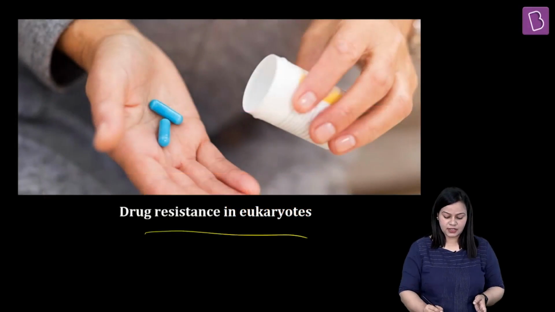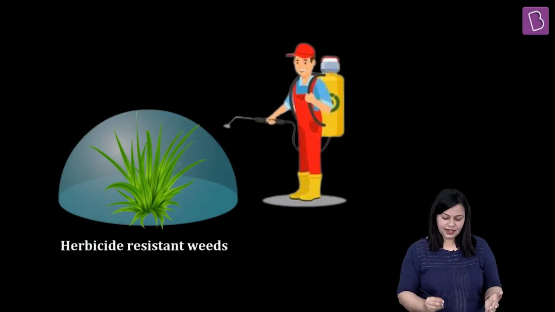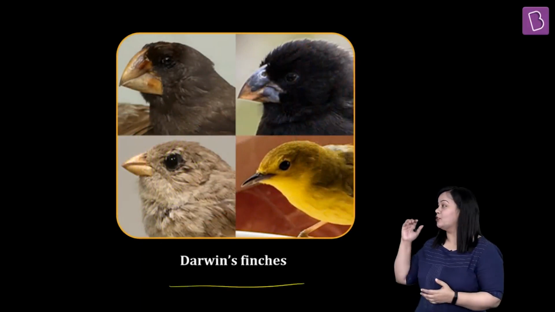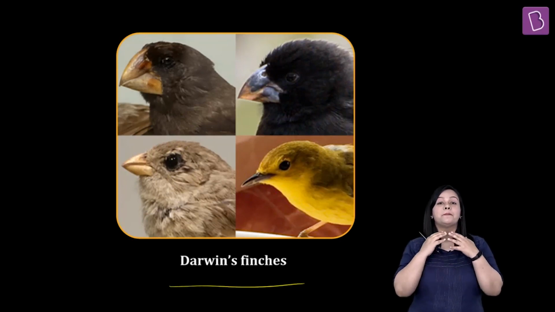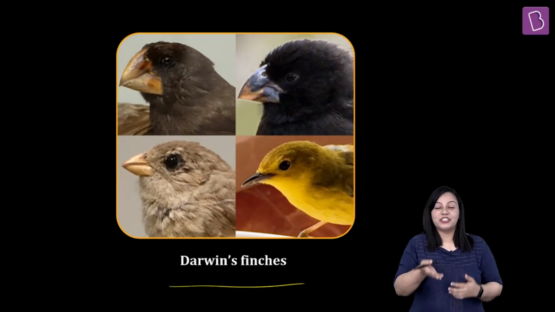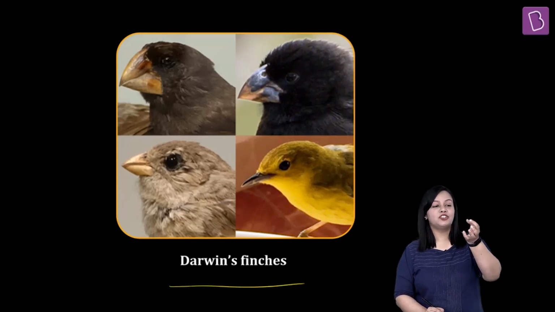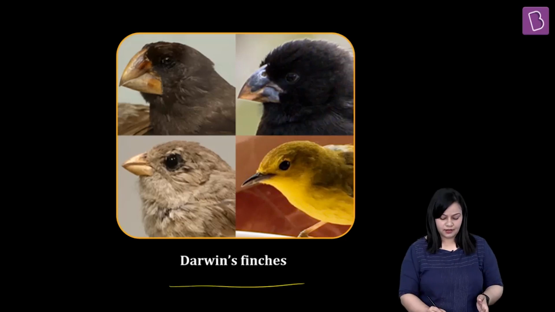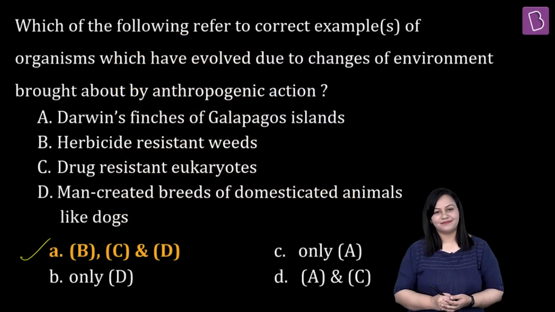Then we have drug resistance in eukaryotes, like I already specified. We have herbicide-resistant weeds that are coming up due to over-exploitation. But Darwin's finches, like I was telling you, with different structures of their beaks as you are seeing, developed because of natural selection, because of their own adaptation to changes in the environment. The environmental change that happened here is the change of the food they were receiving over a period of time, because of which their beaks also adapted. So the right answer here is going to be option A, that is B, C, D.